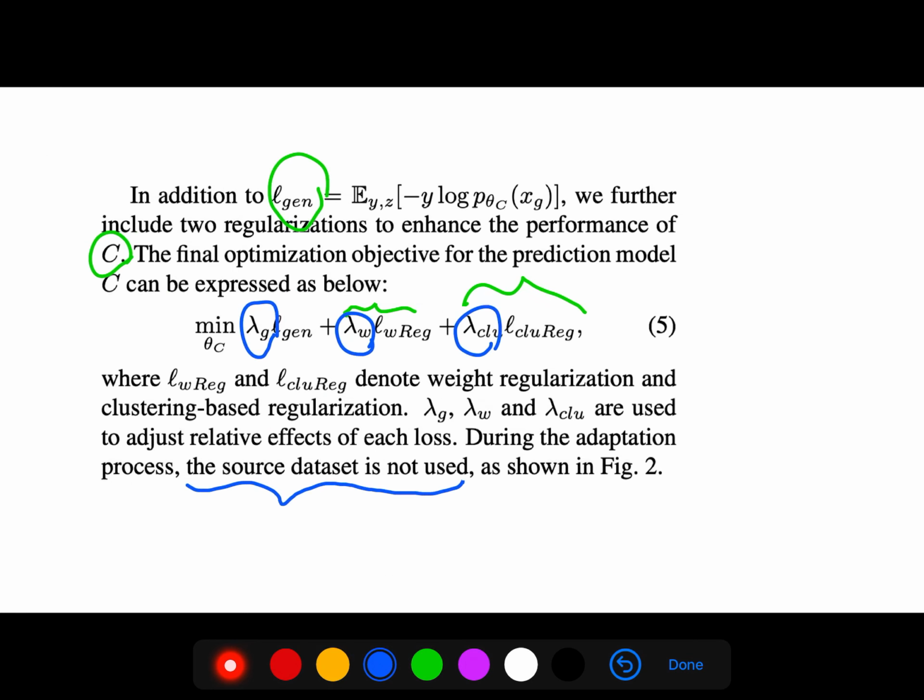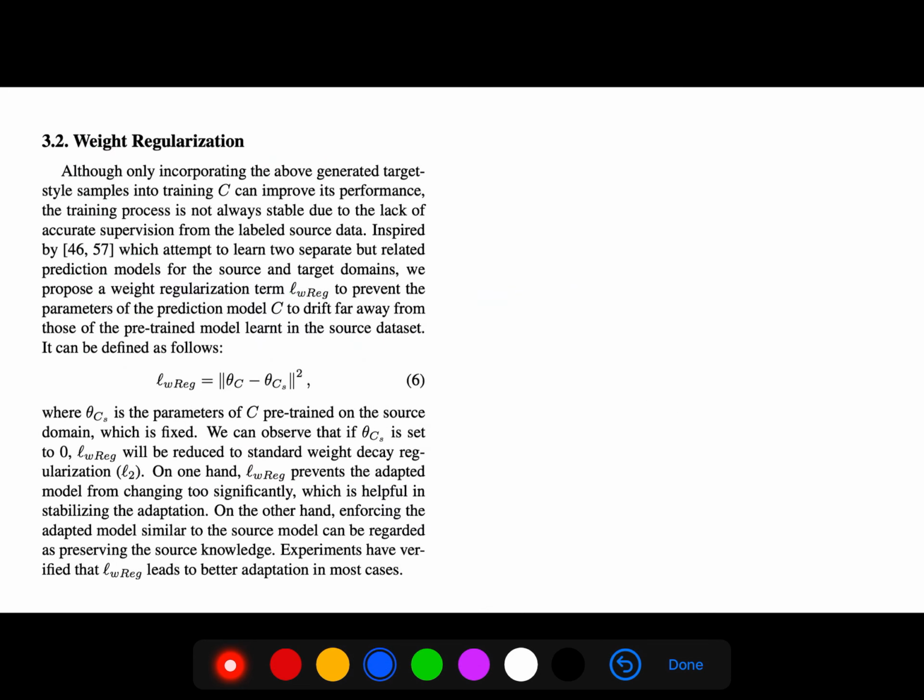And we have weight regularization. This weight regularization can be written like this. Theta phi is just the parameters pre-trained on the source domain, which is fixed. We can observe that if theta sub cs is set to 0, L will be reduced to standard weight decaying regularization. So this allows us not to change too much. It prevents the adapted model from changing too significantly.